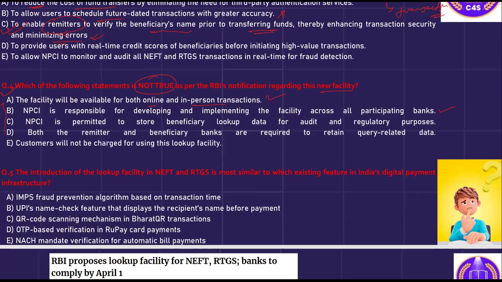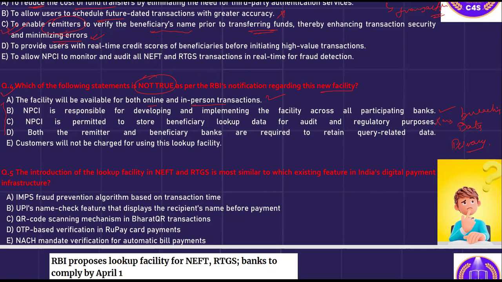Third one, NPCI is permitted to store the beneficiary lookup data for audit and regulatory purpose. Is it correct? No, it is not correct. Because if it were correct, then it is somewhere breaching the data privacy, right? So it is not correct.